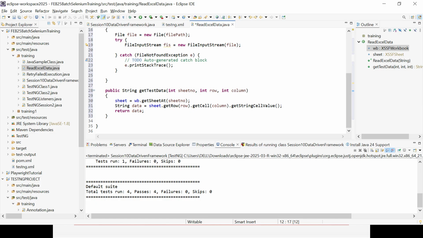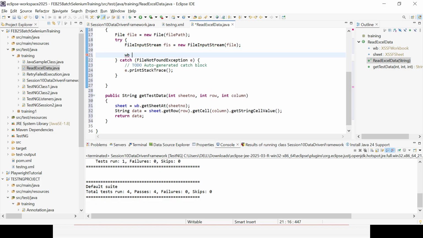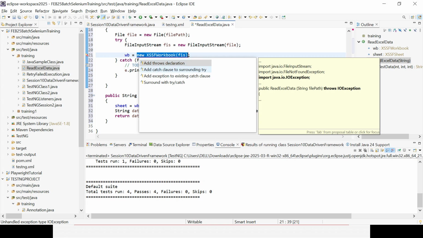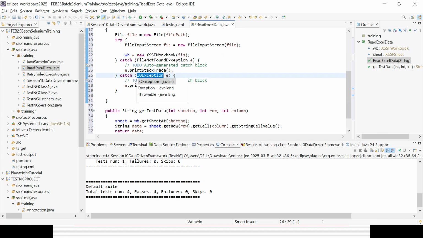I can directly go here, workbook equal to new XSSFWorkbook, and then I need to give it the FIS, so that will work. Now an error message is coming, so I need to surround it with a try catch block. I think that will work now. It should be fine.